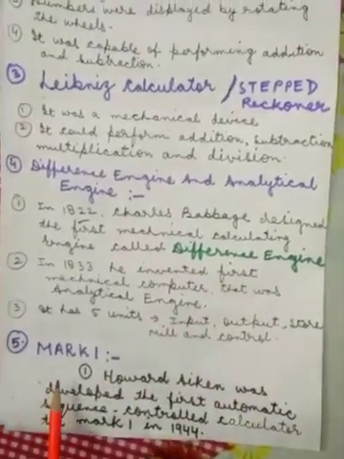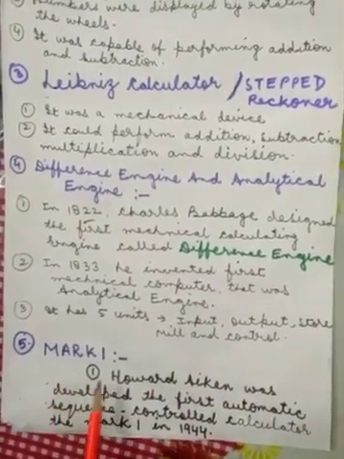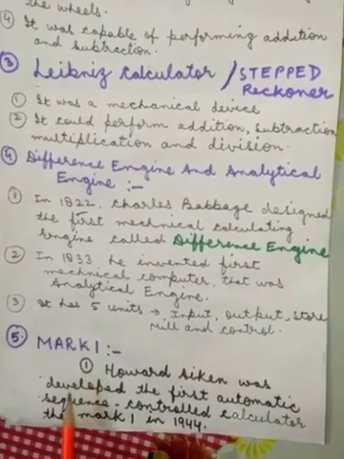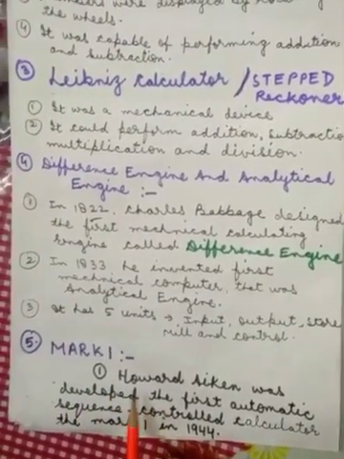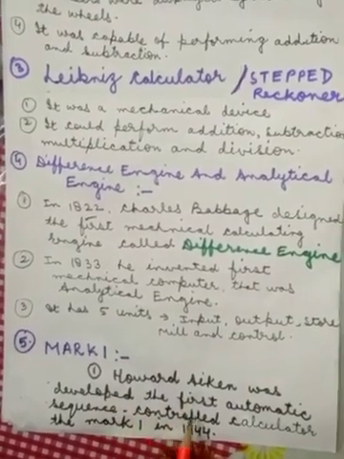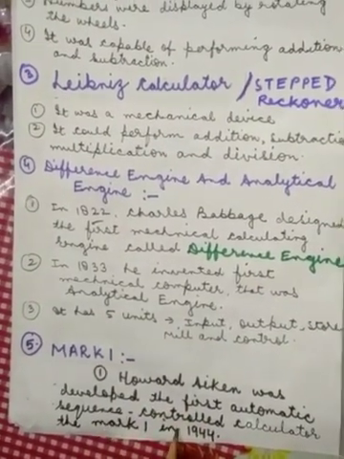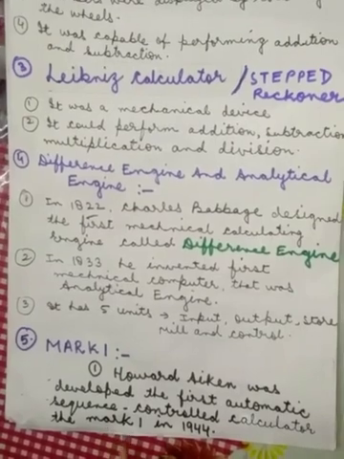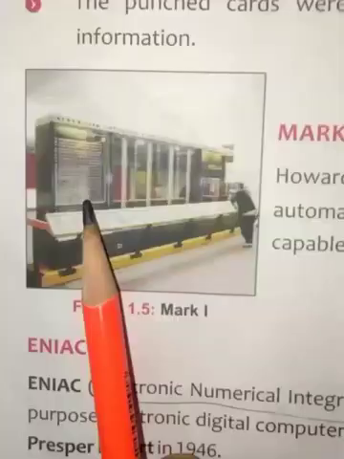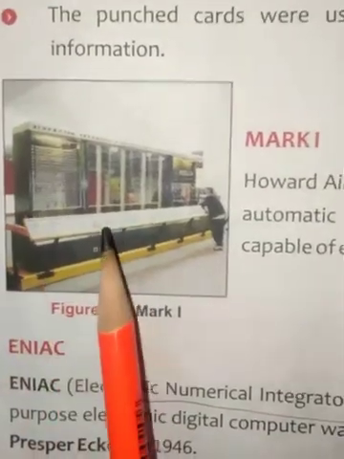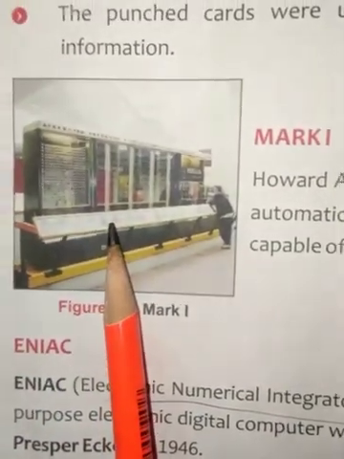The next topic is Mark I. Yes children, Mark I was developed by Howard Aiken. It was the first automatic sequence control calculator. It was developed in 1944. Yes children, see this is a picture of Mark I.